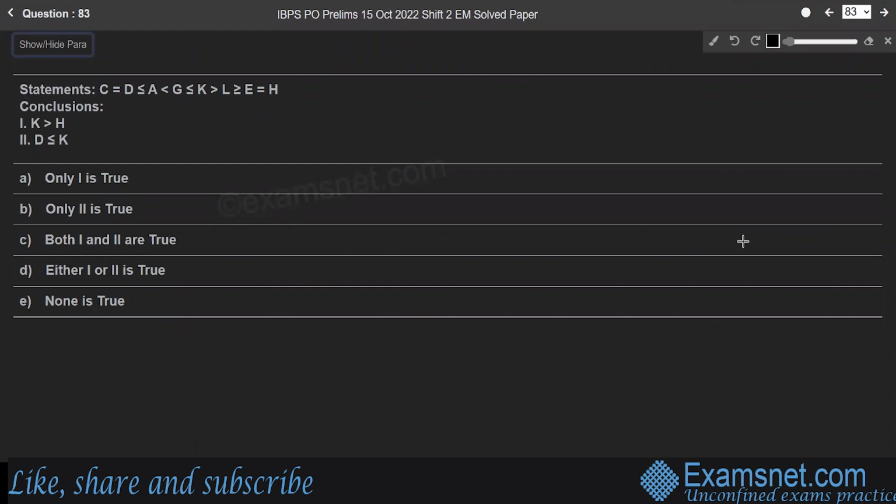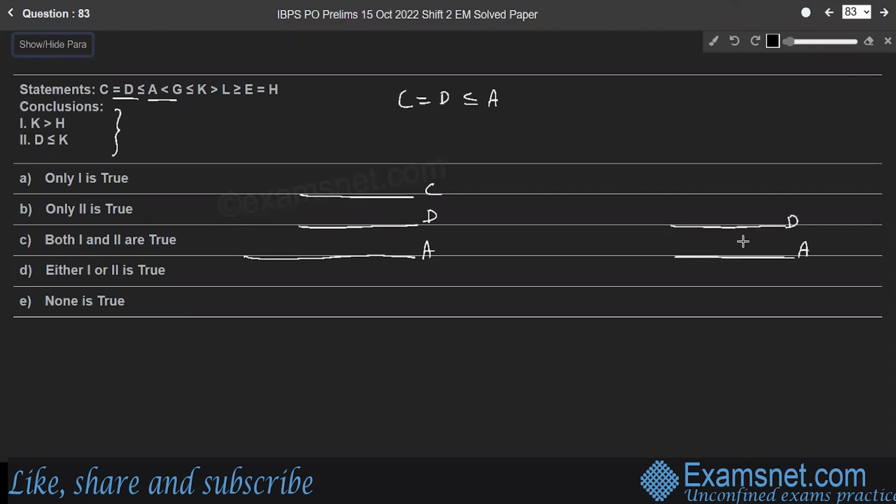Question 83. As in the previous question, in question 83 also there is a statement followed by two conclusions. So let us consider the statement. C is equal to D. C is equal to D. So consider two lines, C and D. And D less than or equal to A. So D is less than A in the first case. In the second case, D is equal to A, right? And D is equal to C.